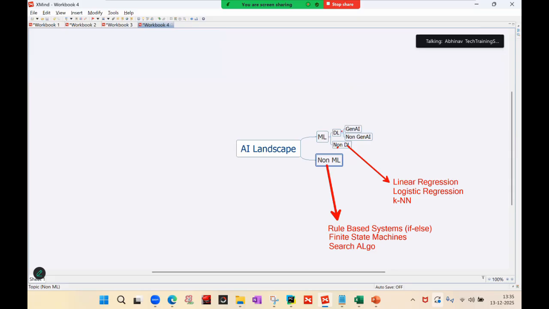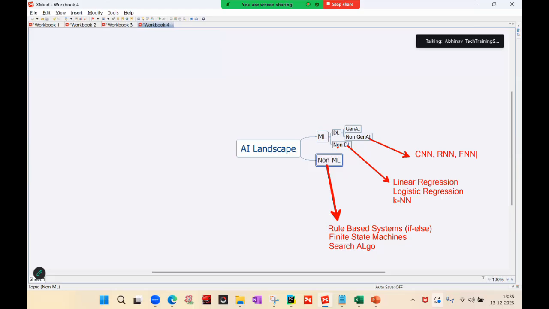Now talking about DL. DL is divided into GenAI and non-GenAI. In the non-GenAI part, we have CNN, RNN, and FNN: feed forward neural network, recurrent neural network, and convolutional neural network.